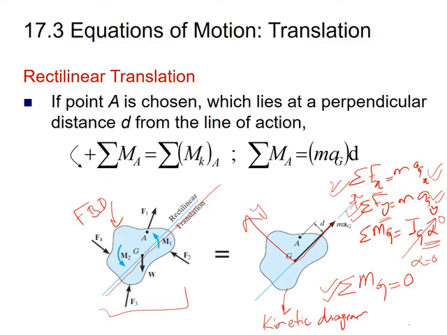Now we have to find the moment about point A. How can we find it? The moment about point A will be m a_G times the perpendicular distance between G and A, which is d. So the sum of moments about point A is m a_G times the perpendicular distance d between point A and G. In this way you can find the moment about any other point which is not the mass center of the body. In this case you have to draw the kinetic diagram. However, for these three equations there is no need to draw the kinetic diagram, just draw the free body diagram.